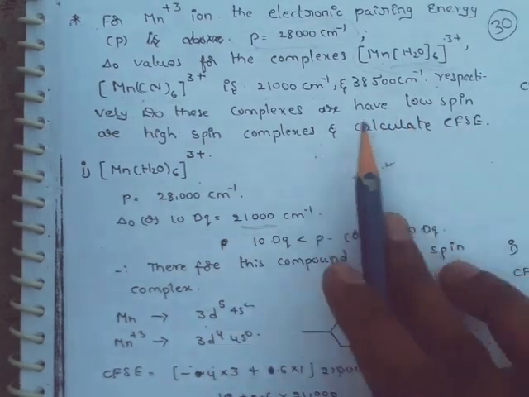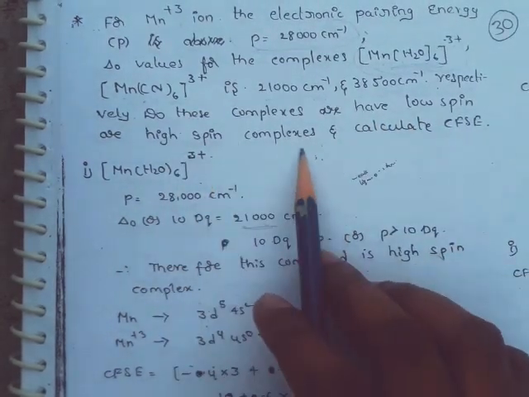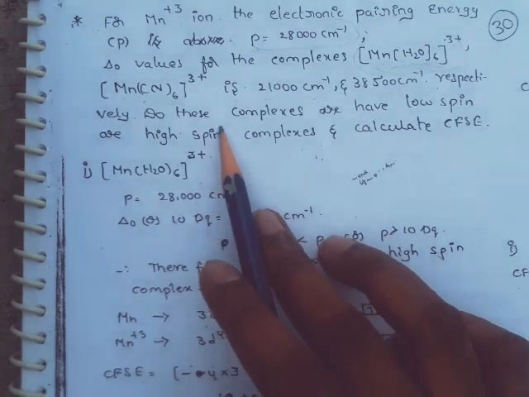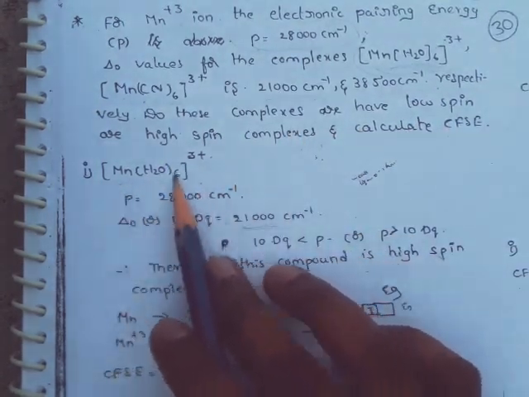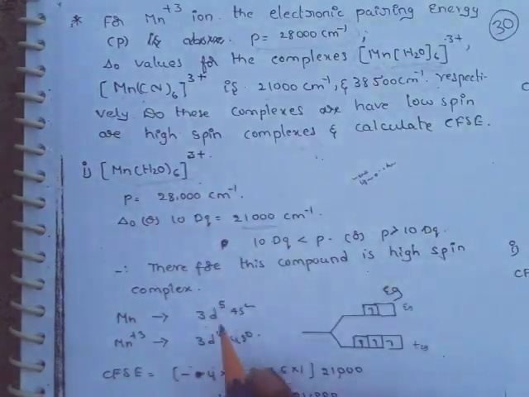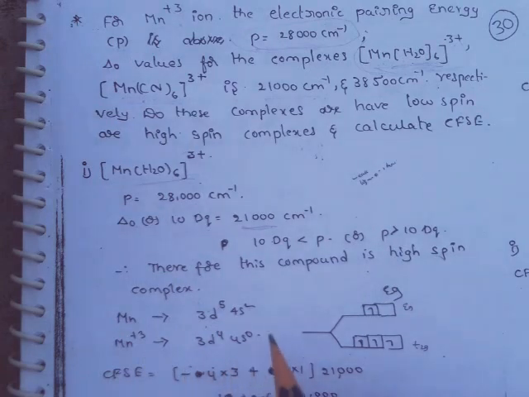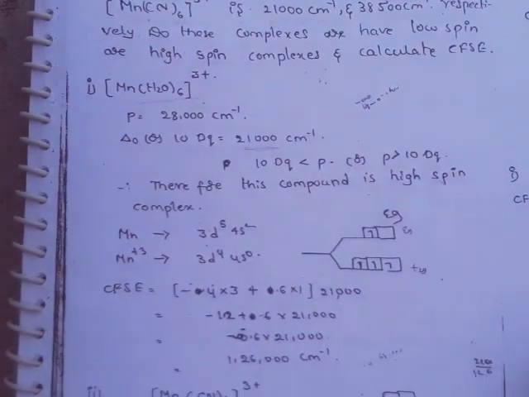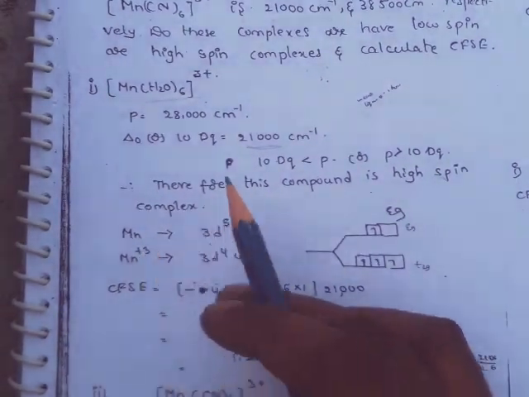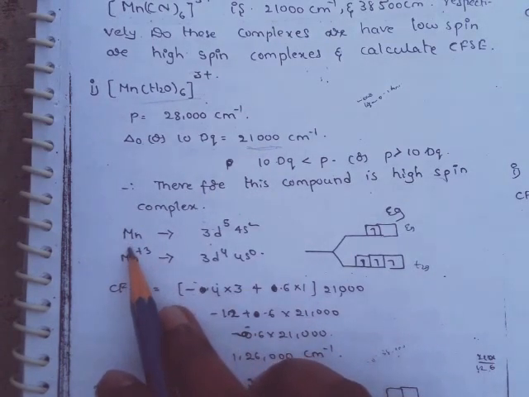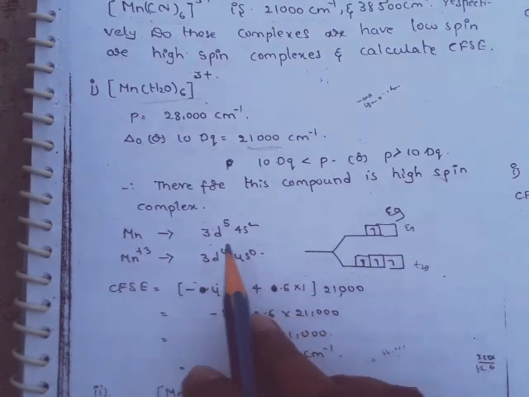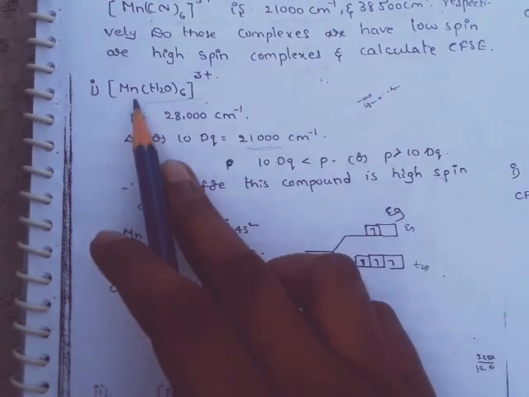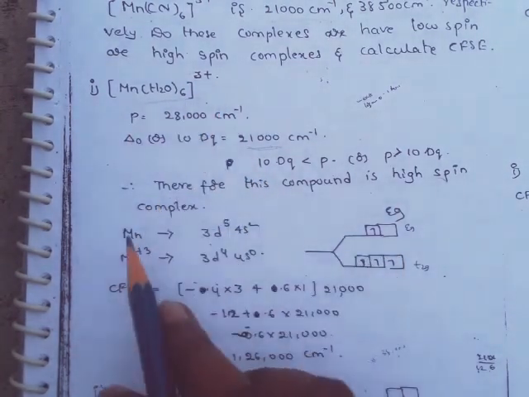So the first task is over. Do these complexes have low spin or high spin? The first complex is a high spin complex. So for the high spin complex, let us calculate the CFSE value. What is the central atom here? Manganese, outermost electronic configuration 3d5 4s2, and the oxidation state in this complex is plus 3.